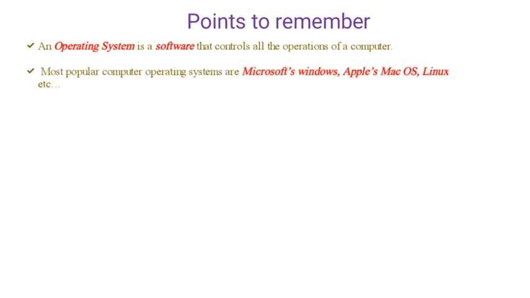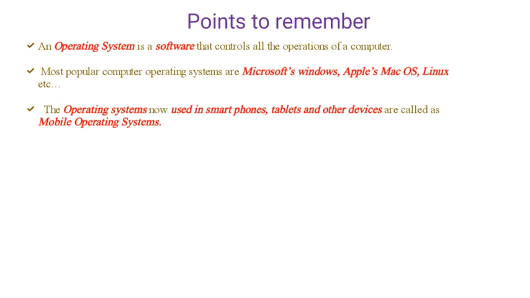Now, what are the points we just learned in this part? Go through it. The first point is an operating system is a software which controls all the operations of the computer. Example, Microsoft Windows. The second one, an operating system used in smartphones is called a mobile operating system.